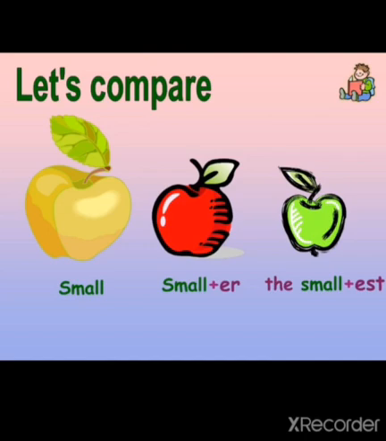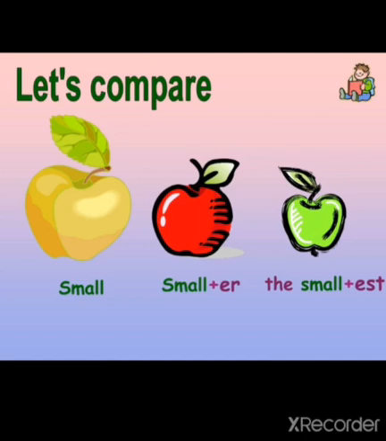And what is the superlative degree? When you compare one thing with more than two objects, that can be 3, 4, or a number of objects. Fine. Like दो से ज़्यादा होने चाहिए. With that you will have to use superlative degree. Like you can say, the green apple is the smallest one. ठीक है ना? It means you are comparing the third apple with the rest of the 2 apples.